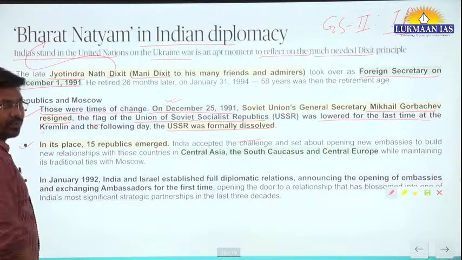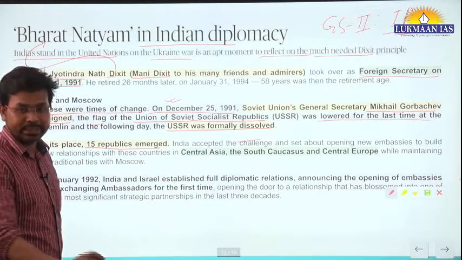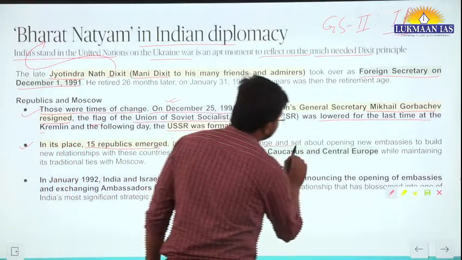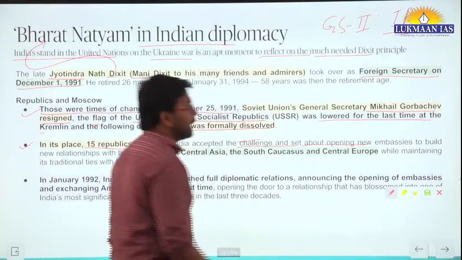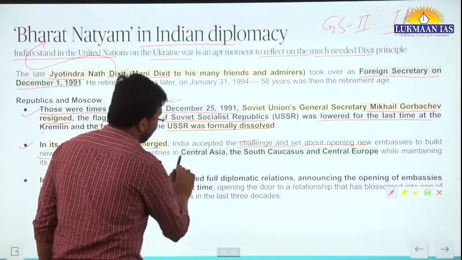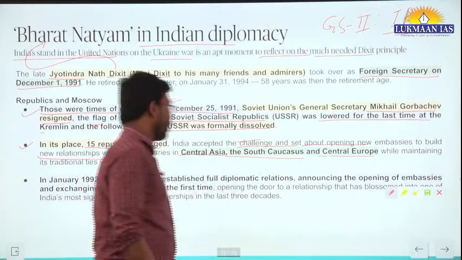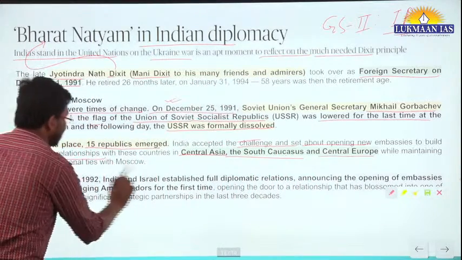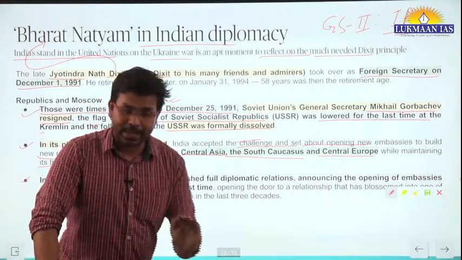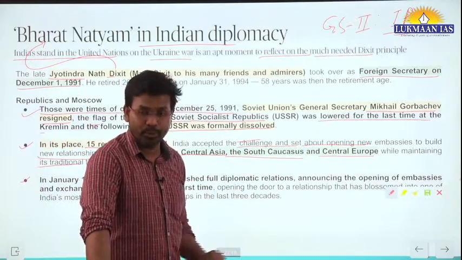In the place of USSR, 15 republics emerged, and India accepted the challenge and set about opening new embassies to build new relationships with these countries in Central Asia, South Caucasus and Central Europe, while maintaining its traditional ties with Moscow.